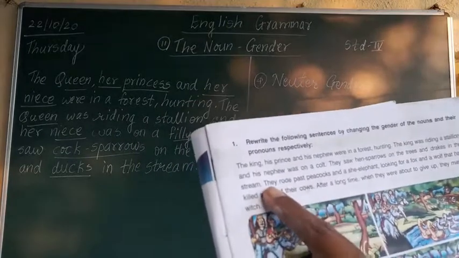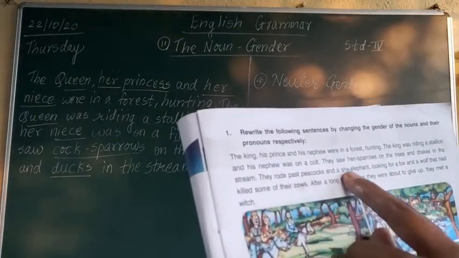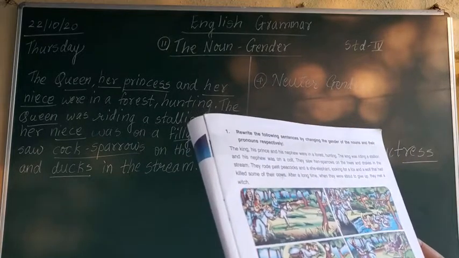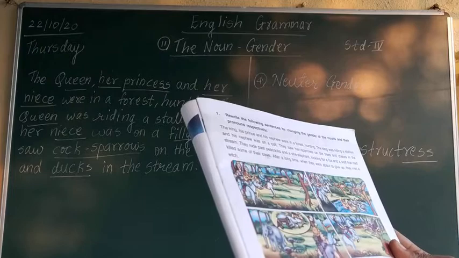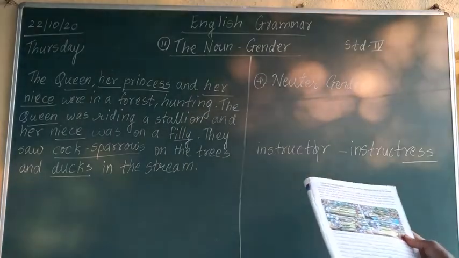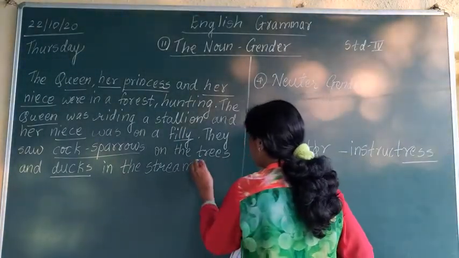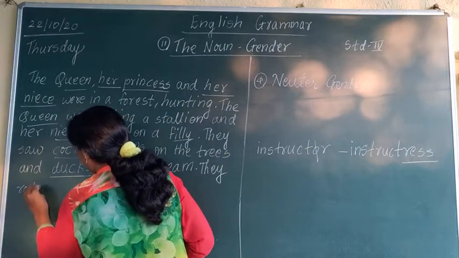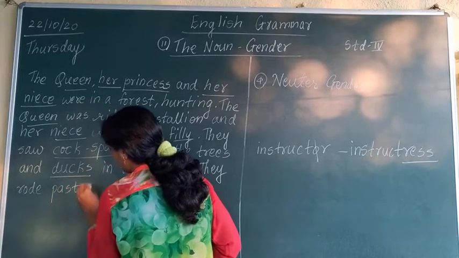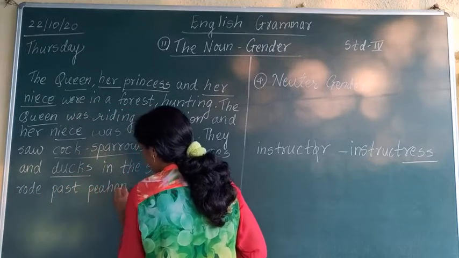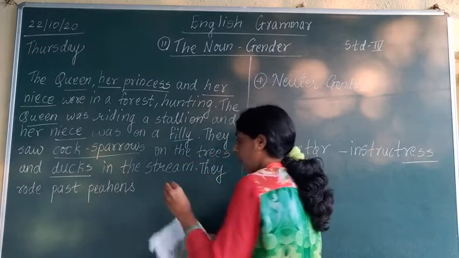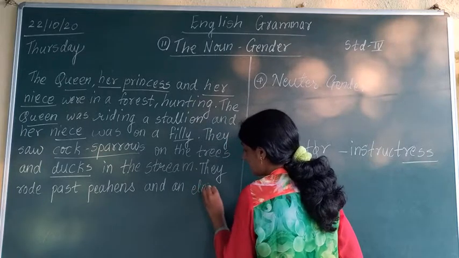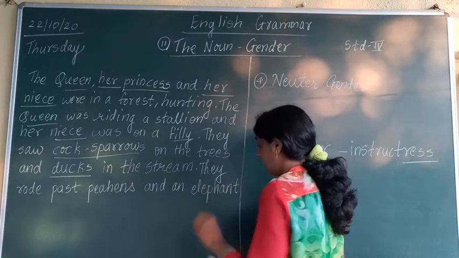We have completed till here. They rode past peacocks and she elephant looking for a fox and a wolf that had killed some of the cows. Okay, now what are we going to write down? They rode past peahens and an elephant. Now she elephant is given, so what are we going to write down? We are going to write down elephant, male.